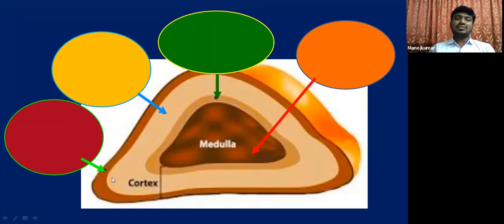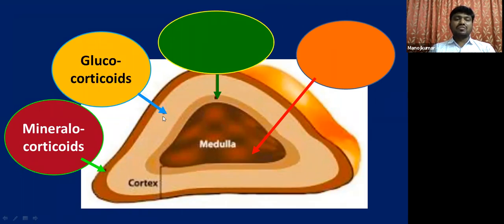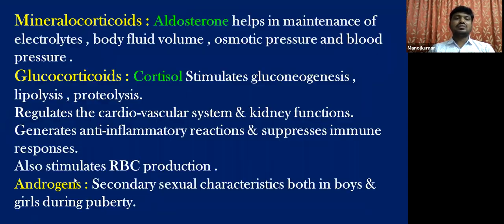Let us see the hormones: from zona glomerulosa, mineralocorticoids; from zona fasciculata, glucocorticoids. And this is the innermost zone of the cortex, so it secretes androgens. And this is the innermost medulla region of the adrenal gland, and it secretes a group of hormones called catecholamines.